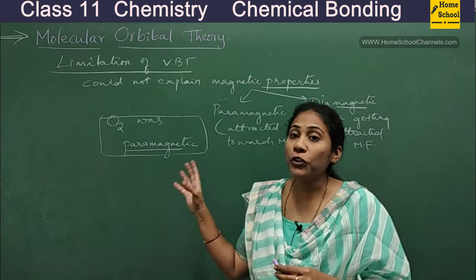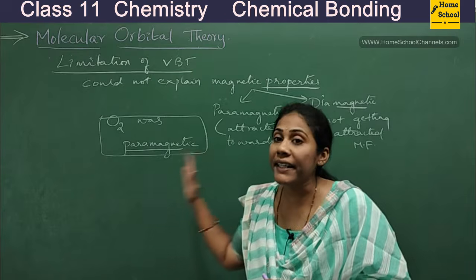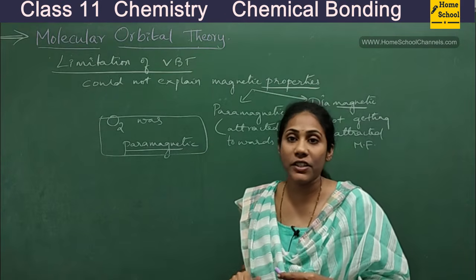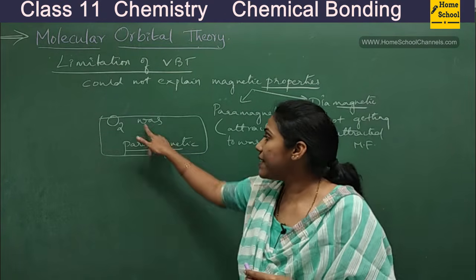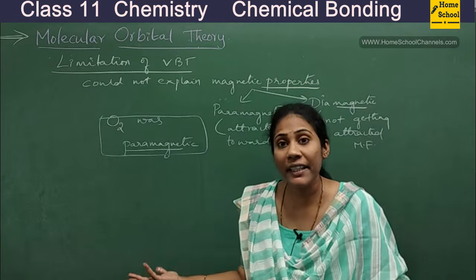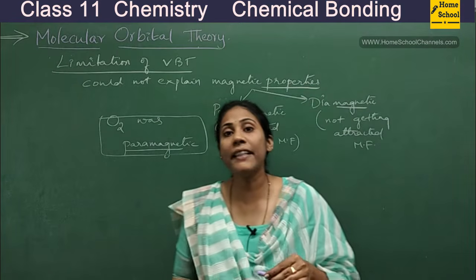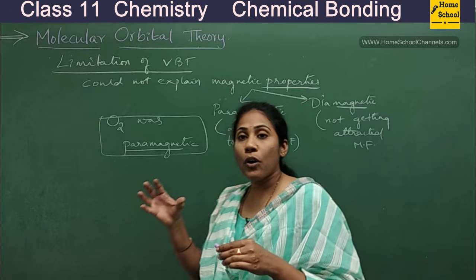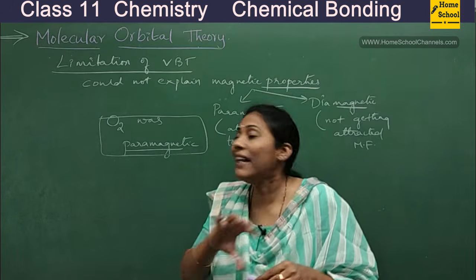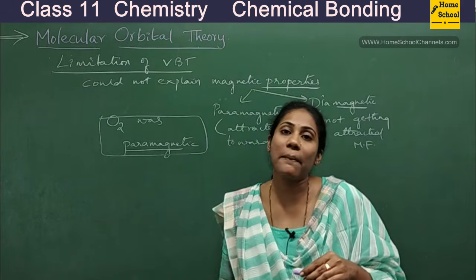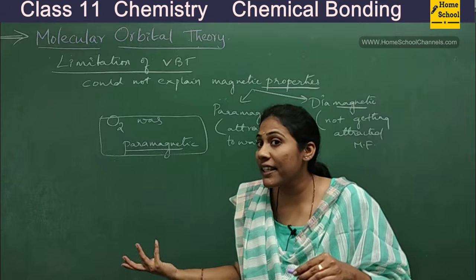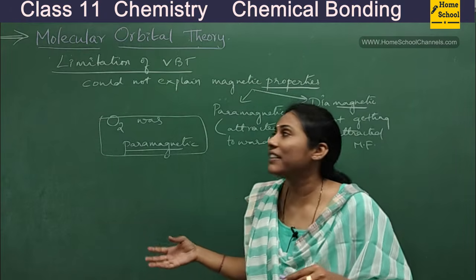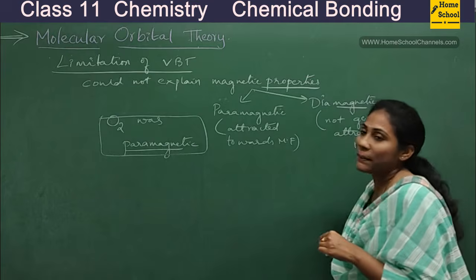O2 has the ability to get attracted towards a magnetic field. That's why it is called paramagnetic. But why? How do you decide the magnetic property? What is making us say that this is behaving as paramagnetic? The reason for this was not satisfactorily explained by VBT.